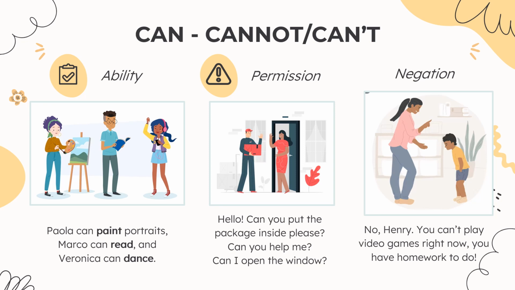For permission, also when you want to ask for something that someone does to you, but here remember I told you this is not very polite. This is not very formal. So you can use it, but I don't recommend you to use it, okay? And the way for negating is just put in the not or the contracted form can't.